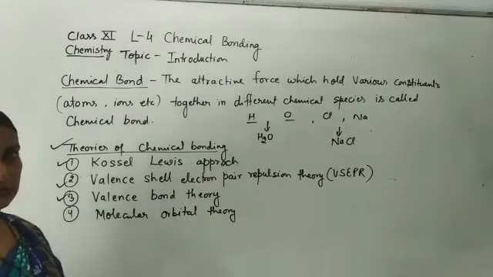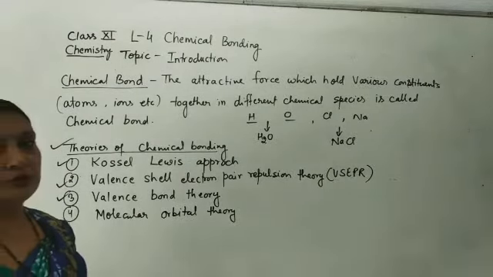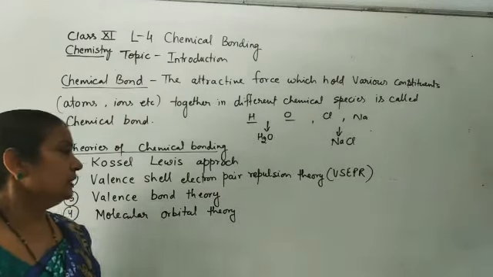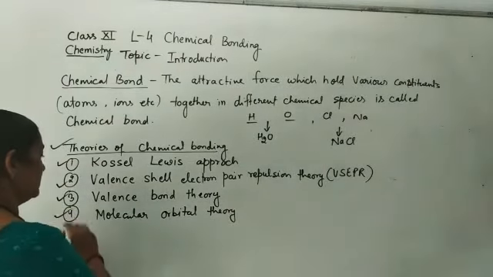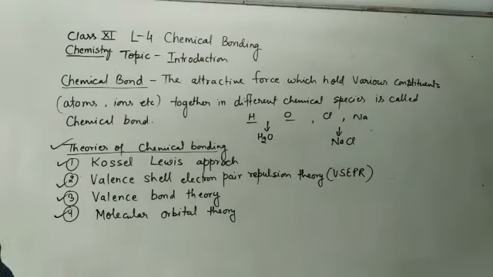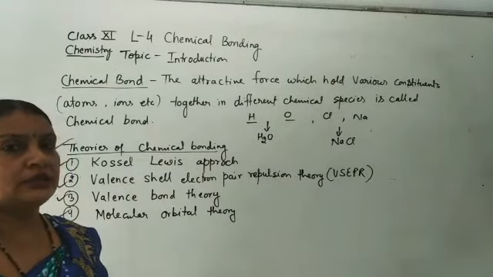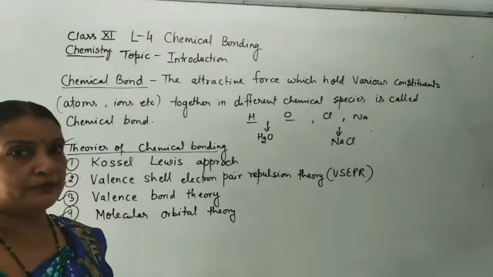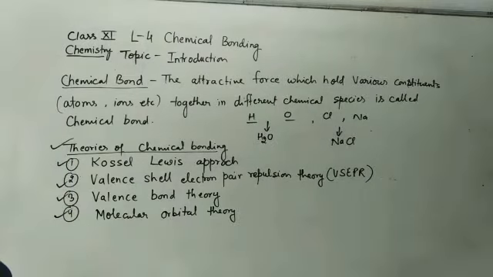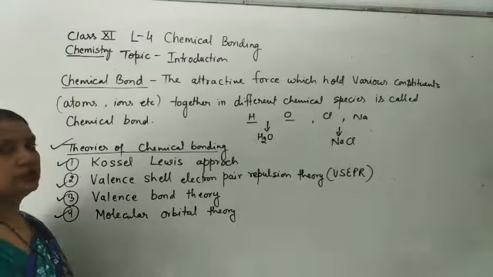Valence bond theory also tried to explain the formation of chemical bonding, and molecular orbital theory explains the formation of molecules, their stability and their magnetic property. So in this chapter we will study all the theories one by one.